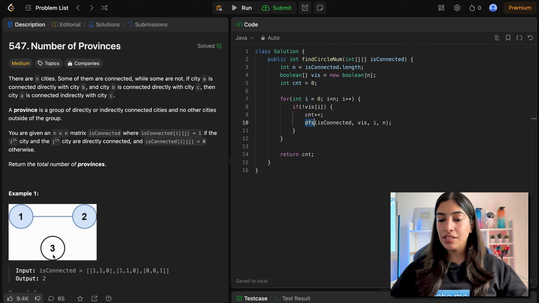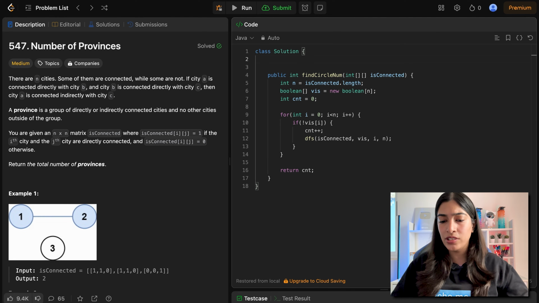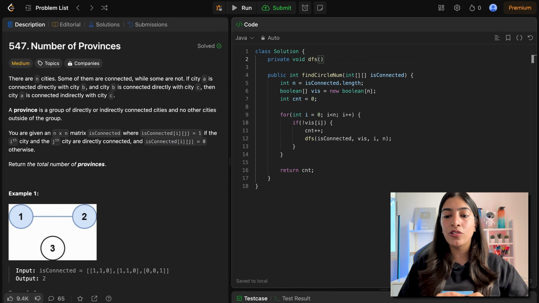And basically this is the main code. We are done with it. We just need to write the DFS code, which I am sure you'll be able to understand very easily. Another point to note over here is, do I need to return anything from DFS? No, right? Because I just need to mark them as visited, and that I'm already doing in the array that I'm passing. So I don't need to return anything. So I'm just going to call it DFS with a void return type. You can call it anything. You can call it helper, you can call it util function, whatever you want.